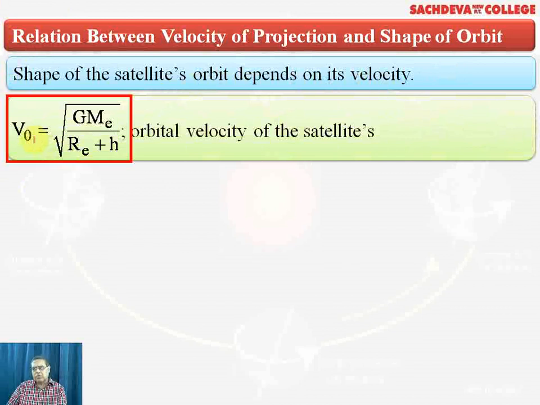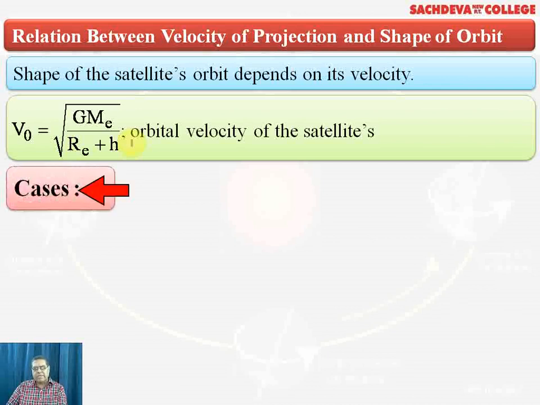First of all, we must know that the orbital velocity of the satellite is given by the square root of GMe over (Re plus h), where h is the height from the surface of the Earth at which the satellite is orbiting, G is the gravitational constant, M is the mass of Earth, and Re is the radius of Earth. Normally, the mass of the Earth is taken of the order of 10 to the power 24, whereas Re is taken as nearly 6,400 kilometers, and the order of G is about 10 to the power minus 11. And h is the height of the satellite from the surface of Earth.